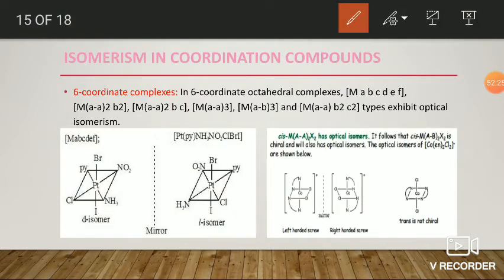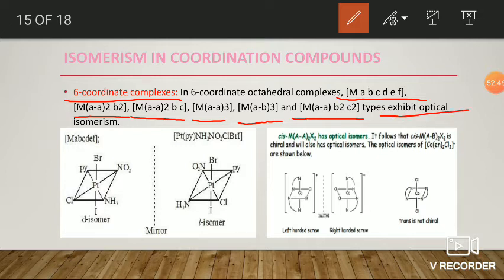Next, optical isomerism in six coordinate complexes. Six coordinate complexes may be of different types. They may be MABCDEF, MAABCDE, MA2B2C2, MA3B3, MABC types, and so on. Generally, these types exhibit optical isomers.